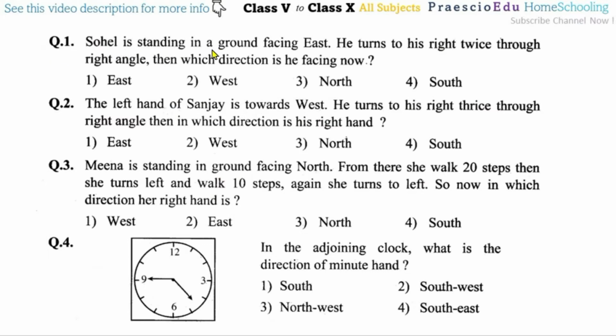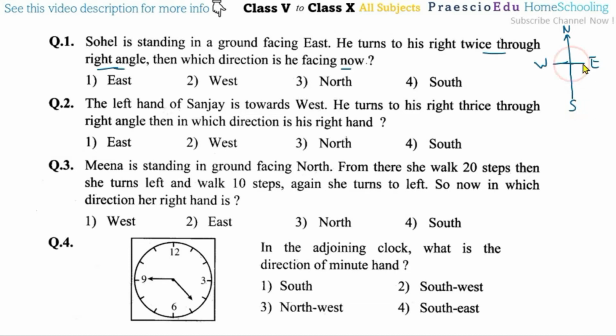Sohail is standing in a ground facing east. He turns to his right twice through the right angle. Then which direction is he facing now? Okay, so now first condition is this. Sohail is standing on the ground facing east. So now suppose, as a standard, this is the north. Now this is the east, and this is the west and this is south.